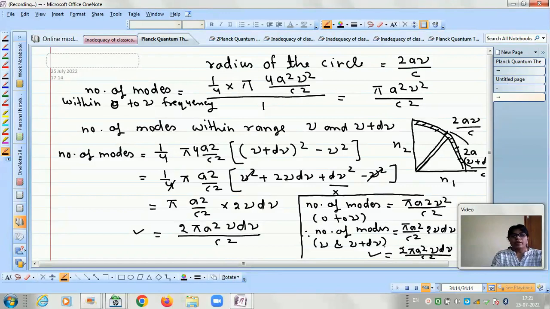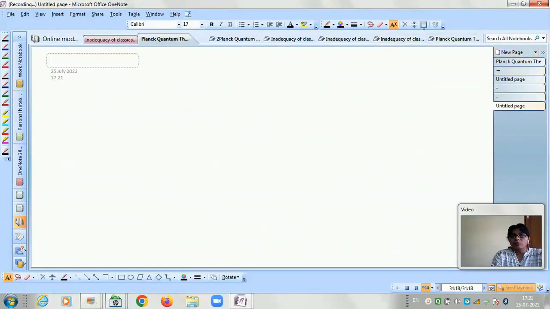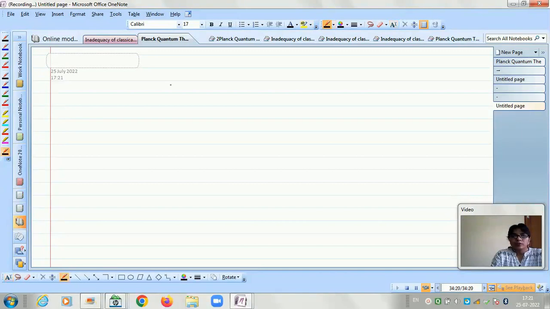So what we have done so far is the number of modes in 2 dimensions, but actually we are interested in finding the number of modes in 3 dimensions, because our problem is not a 2-dimensional problem, but a 3-dimensional problem. So, number of modes in 3 dimensions.